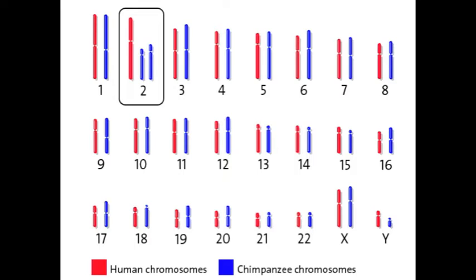We can see traces of human descent in the fact that humans and apes are similar in how many pairs of chromosomes they have. Humans have 23 pairs and apes have 24, as you can see in this picture.